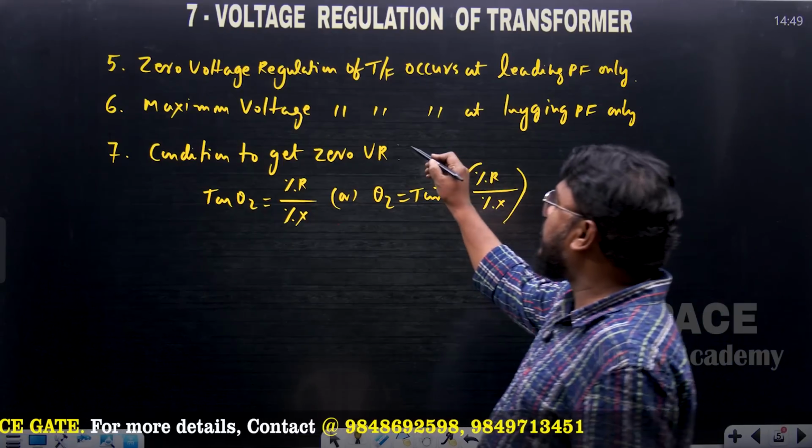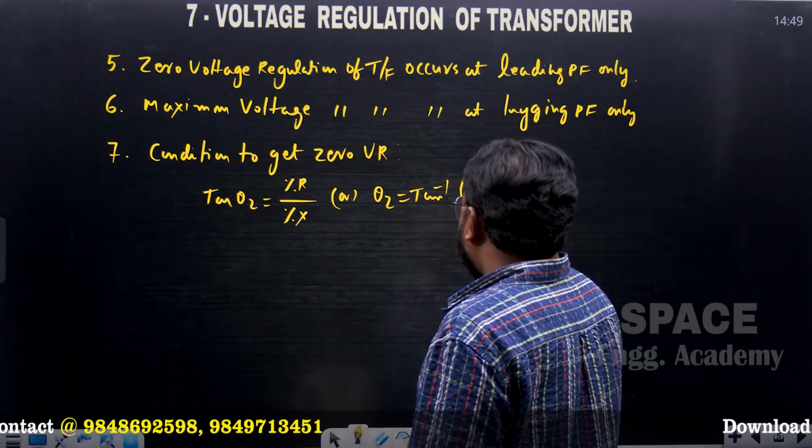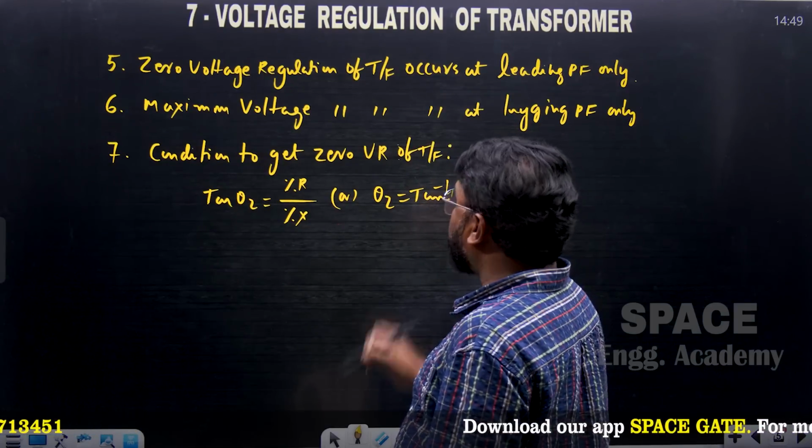This is the condition to get the zero voltage regulation of the transformer. This type of the question.